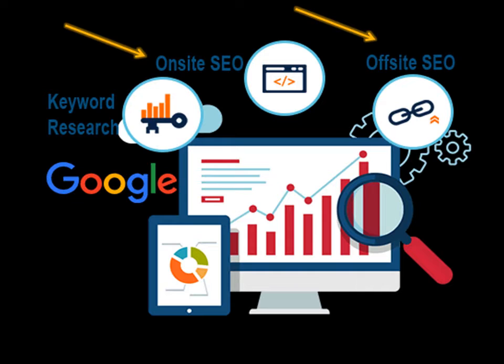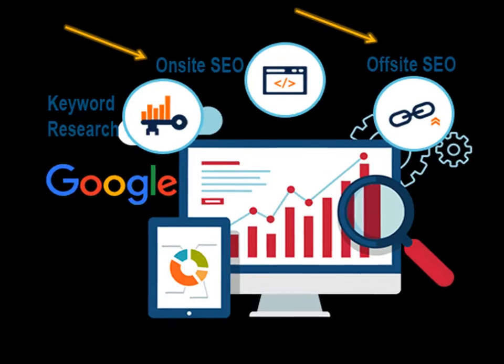So mostly off-page SEO is used for ranking of your website, that is how high you rank. So on-page SEO and off-page SEO are very important things to learn as a part of search engine optimization.